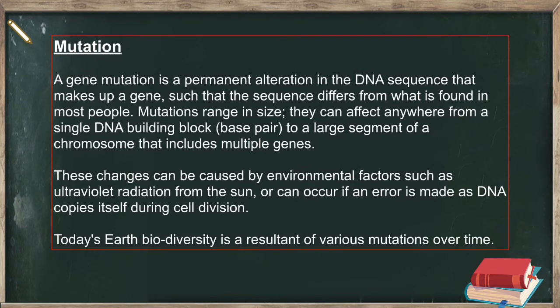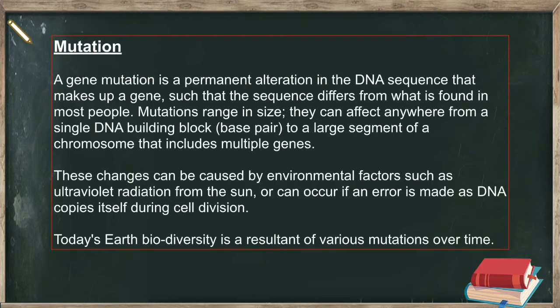What is mutation? A gene mutation is a permanent alteration in the DNA sequence that makes up a gene, such that the sequence differs from what is found in most people. Mutations range in size. They can affect anywhere from a single DNA building block, a base pair, to a large segment of a chromosome that includes multiple genes.